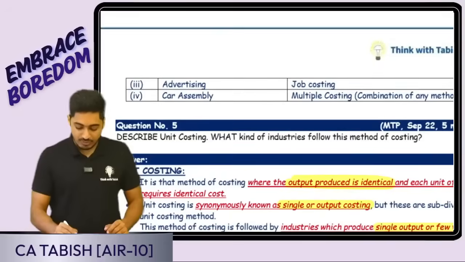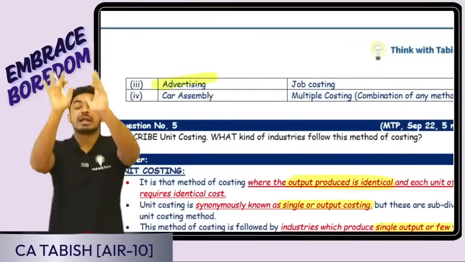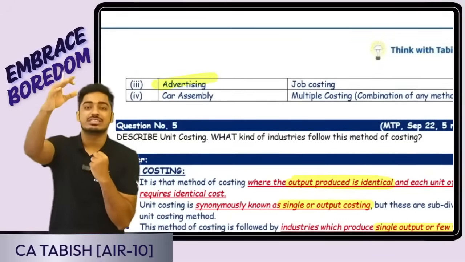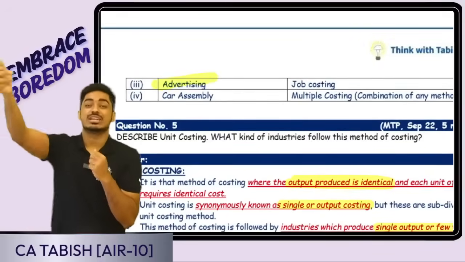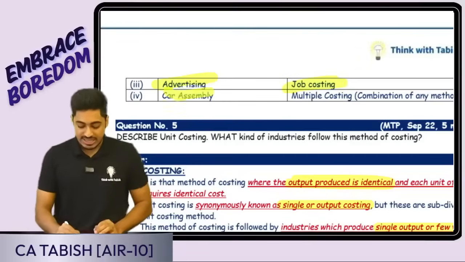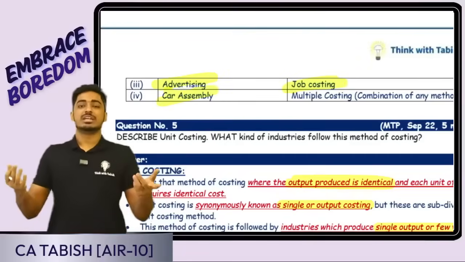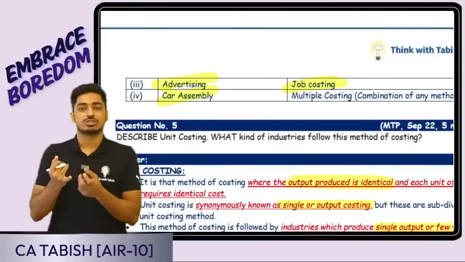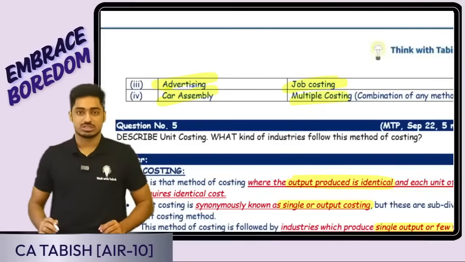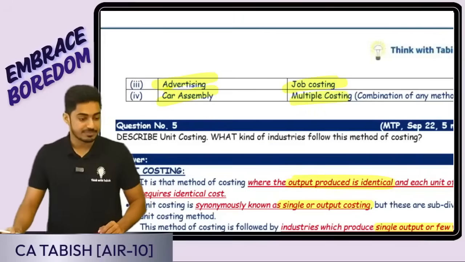Next is advertisement. Whatever the party tells, how his or her advertisement should be, what their intention is, based on that we are doing it. So it's job costing. Car assembly. It is going to be multiple things. Process costing will also come, batch costing will also come. So it is called multiple costing. Is this clear, everyone? Okay, perfect.